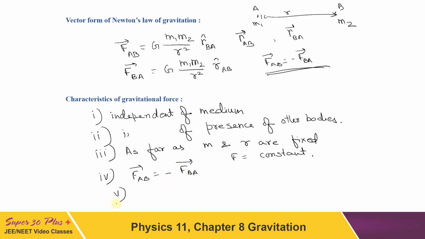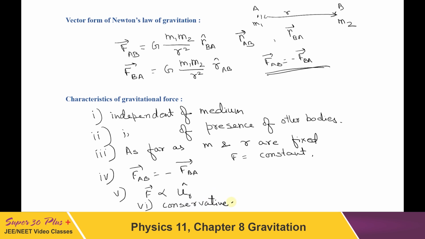Also it is a central force because it acts along the line joining the center of the bodies. Here you can see, since F is proportional to unit vector along R, so this kind of forces are called central force, and gravitational force also is a central force. The last one is that it is conservative in nature. All inverse square law forces are conservative, so this also is conservative in nature. So these are all the characteristics we have discussed about gravitational forces.